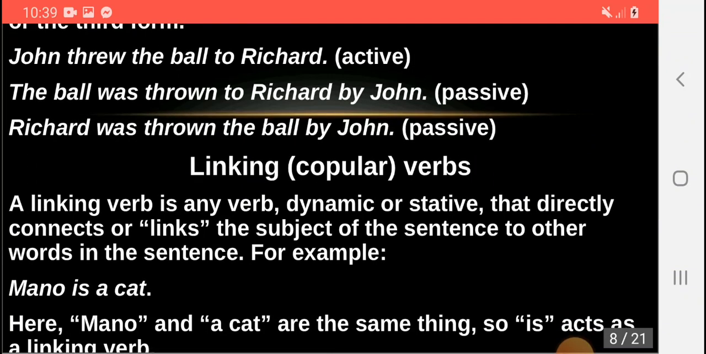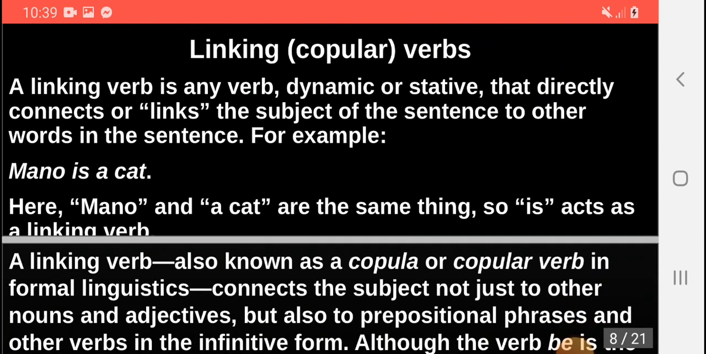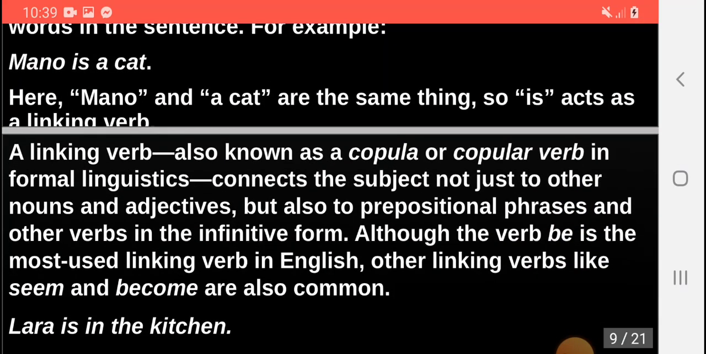Linking or copular verbs. A linking verb is any verb, dynamic or stative, that directly connects or links the subject of the sentence to the words in the sentence. For example, Mano is a cat. Here Mano and a cat are the same thing. So is acts as a linking verb in this example.